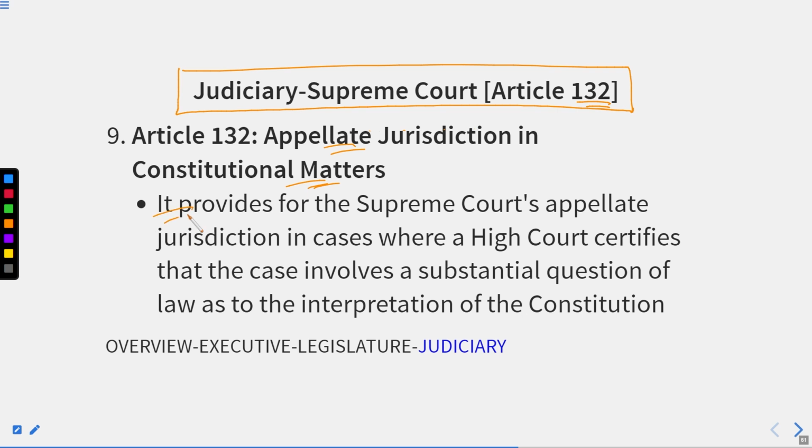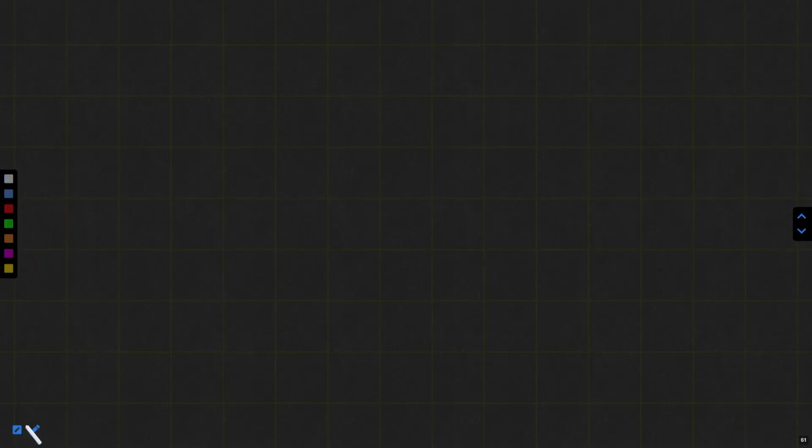It is the appellate jurisdiction in constitutional matters. It provides for the Supreme Court's appellate jurisdiction in cases where the High Court certifies that the case involves a substantial question of law as to the interpretation of the Constitution. If you watch movies, web series, or other media, you must have come across the fact that if someone loses the case in a subordinate court or High Court, they always claim that they will challenge the decision in the Supreme Court.